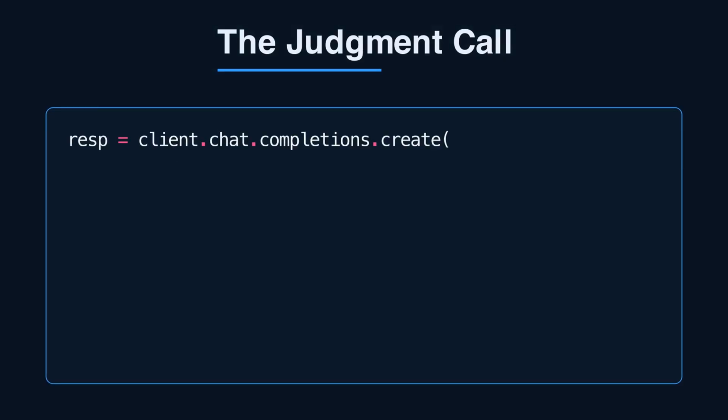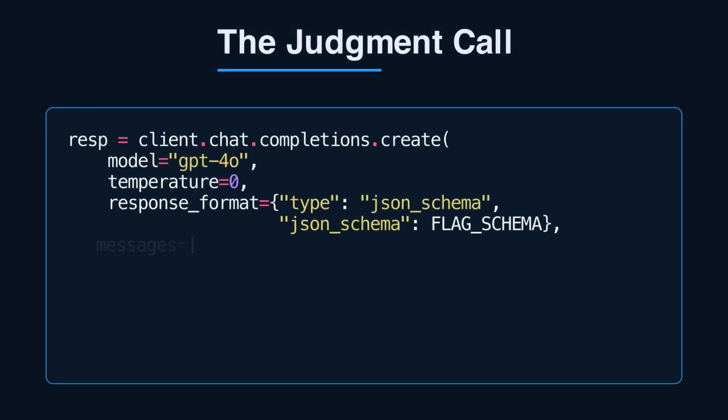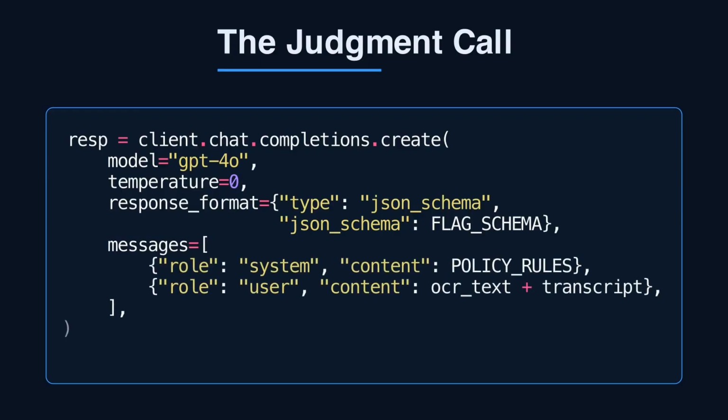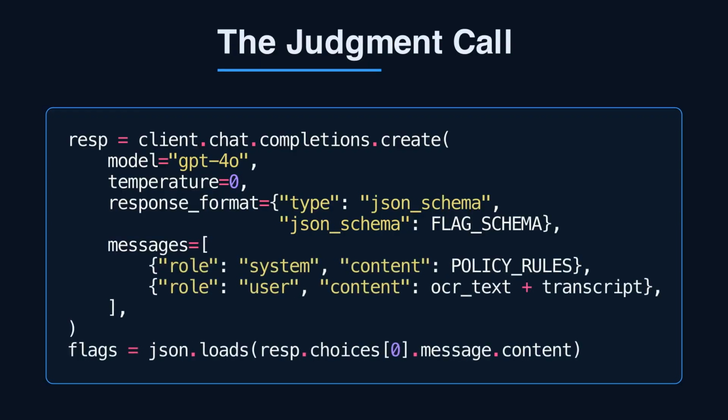Here's where the reasoning happens. Send both text streams plus your policy rules. Force structured output with a JSON schema. Ask for a verdict, the rule, and the evidence span. Never let the model free-form its answer. Ground every flag in a quoted snippet and timestamp. That quote is your defense against hallucinated violations.